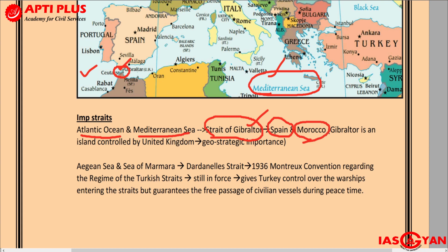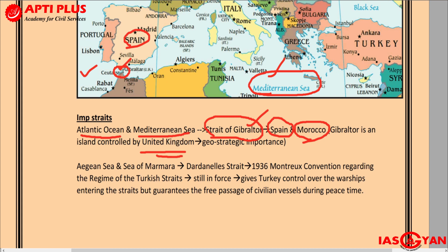Okay, Spain and Morocco, they are separated by this Strait of Gibraltar. As you can see over here, Spain is situated out here and Morocco you'll find on this side, and these two are separated by the Strait of Gibraltar. Actually the name of the strait comes from the name of an island, and this island is controlled by the United Kingdom.